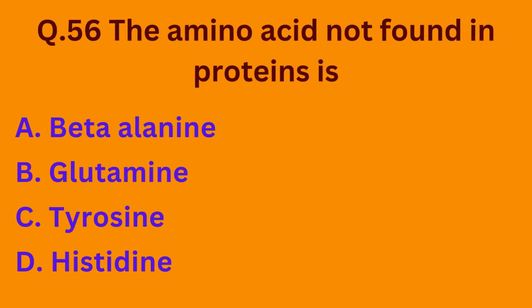Question number 56. The amino acid not found in proteins is option A beta alanine, option B glutamine, option C tyrosine, option D histidine. So students, beta alanine is not found in the naturally occurring proteins. So the correct option is option A.